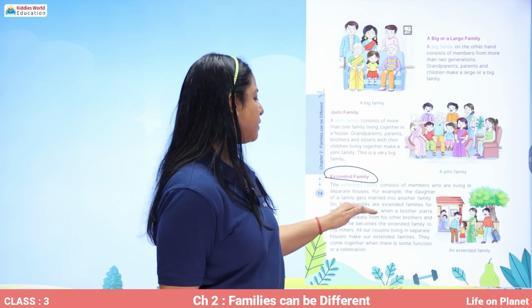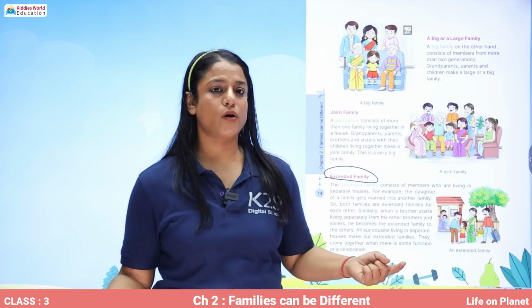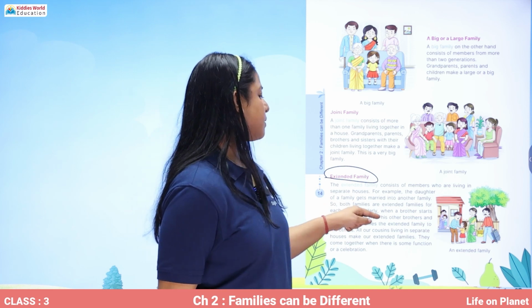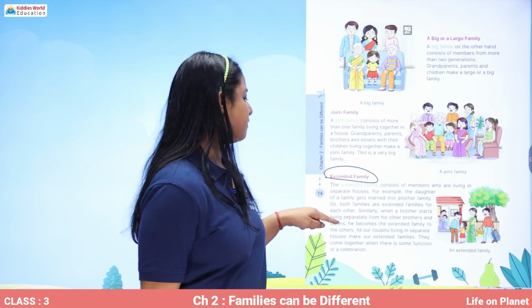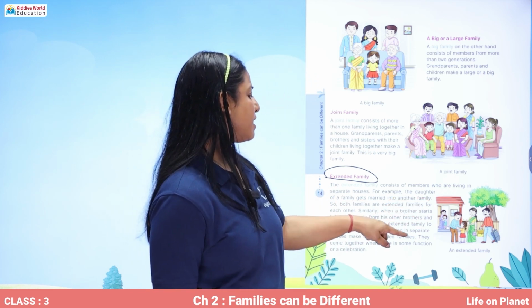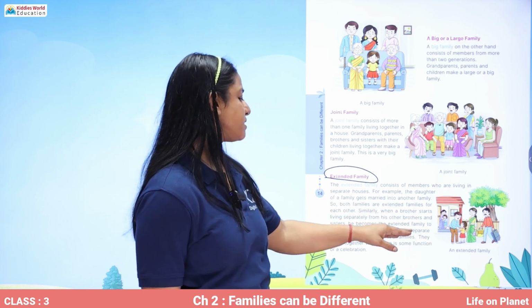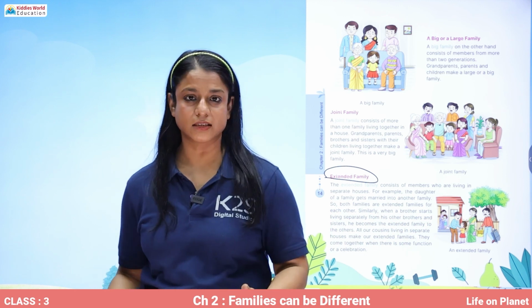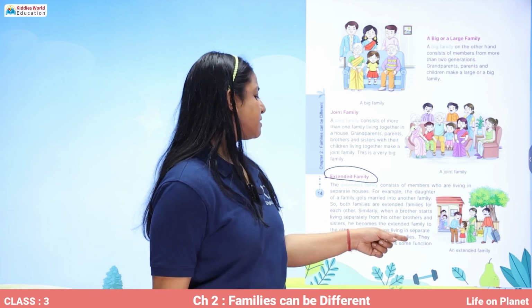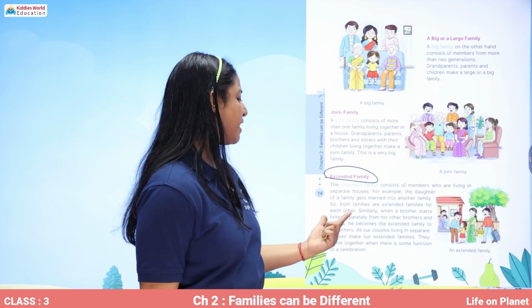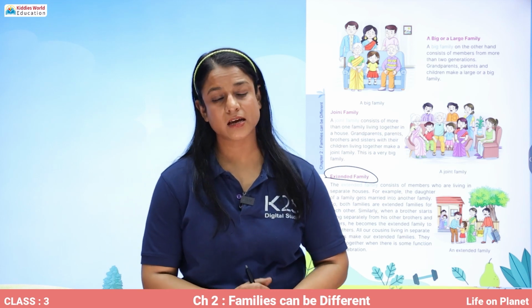So both families are extended families for each other. Similarly, when a brother starts living separately from his other brothers and sisters, he becomes the extended family to the others. All the cousins living in separate houses make our extended families.